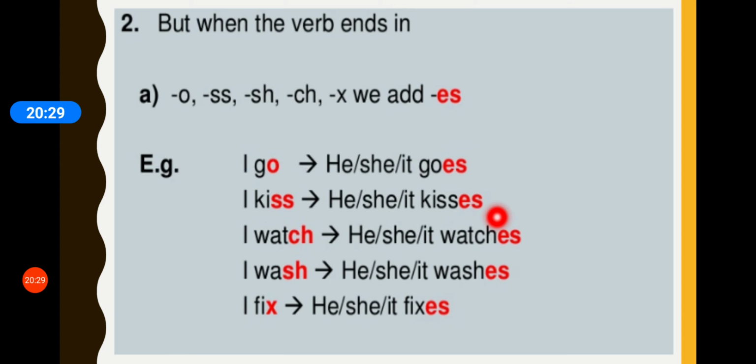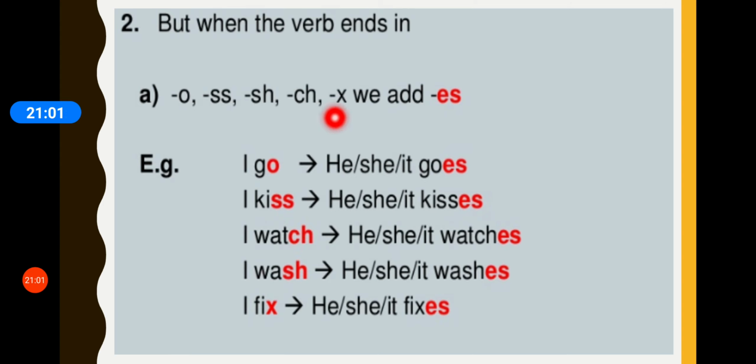We have added ES. Similarly, for SH, I wash. But when I am talking about third person singular, he washes his clothes. I wash my clothes. He washes his clothes. ES we have to add. Or she washes her clothes.